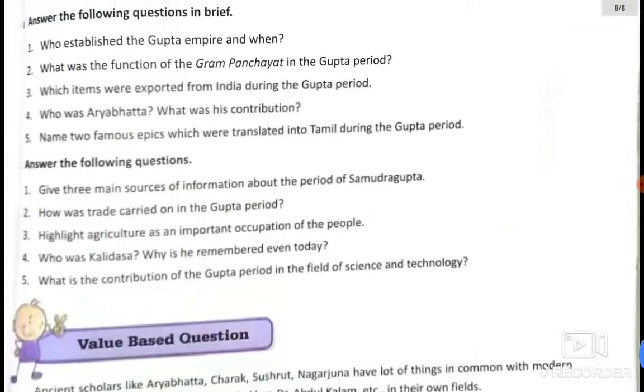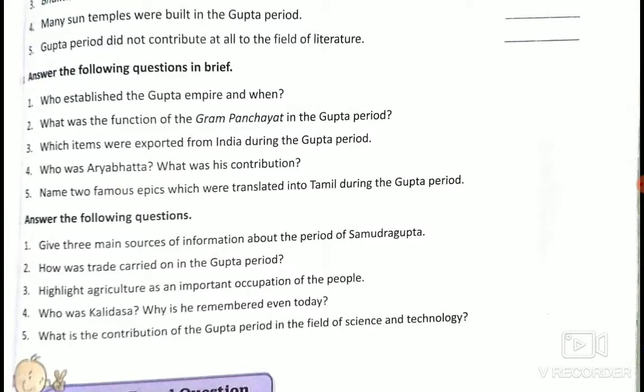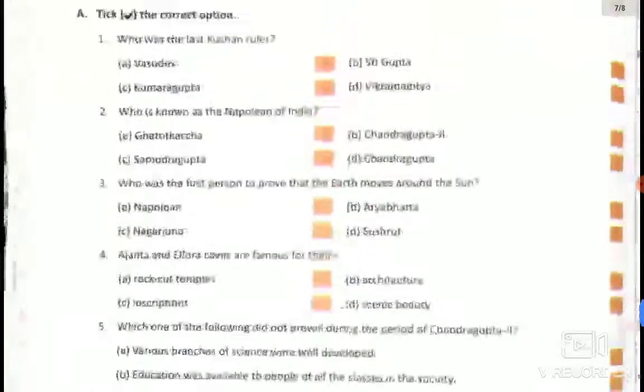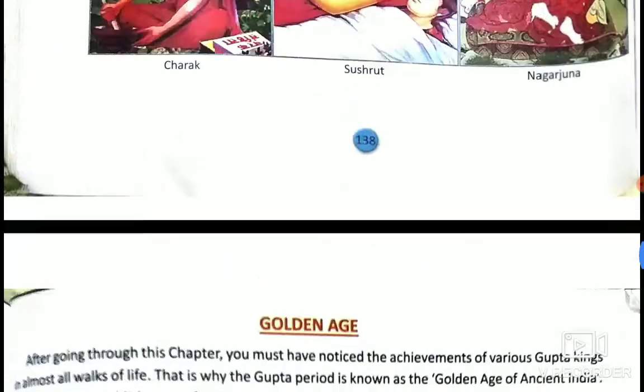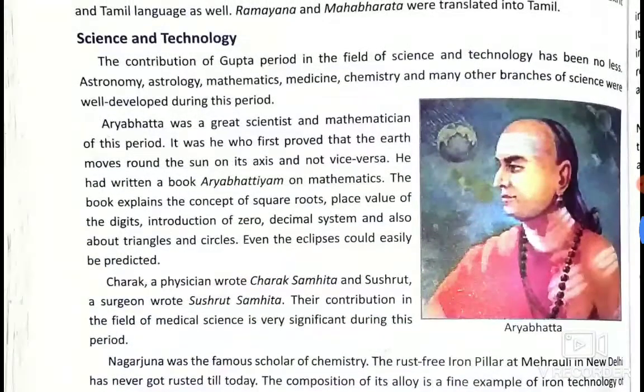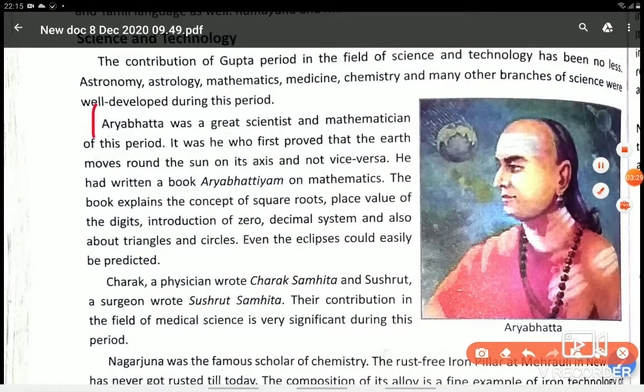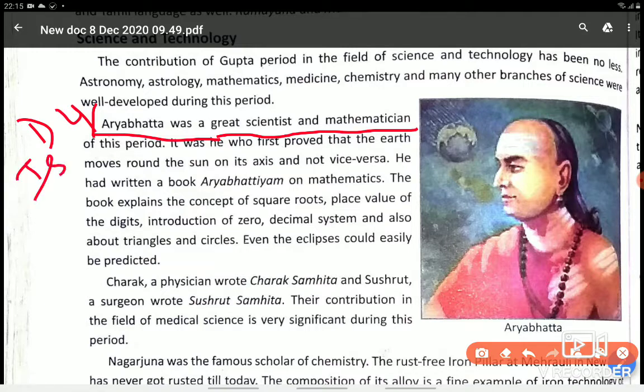Next question is, who was Aryabhat and what was his contribution? As we all know, Aryabhat was a great scientist and mathematician who contributed in the field of science and mathematics. So for first part, you will write who was Aryabhat. He was a great scientist and mathematician. This is D4, first part of the answer.